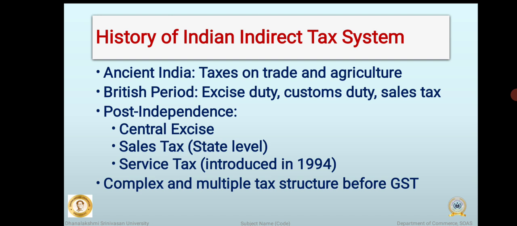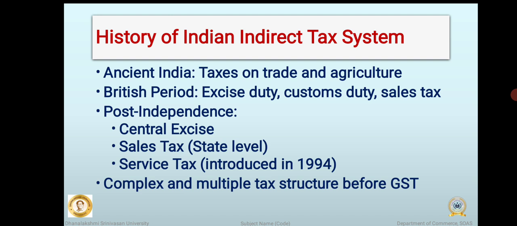After independence, India adopted its own indirect tax system. The government introduced different taxes at both central and state levels. Central excise duty was levied by the central government on the manufacture of goods. Sales tax was levied by the state government on the sale of goods within their states. Service tax was introduced in 1994 to tax services such as banking, insurance, and telecommunication as the service sector was growing rapidly. Over time, this led to a complex and multiple tax structure before GST.